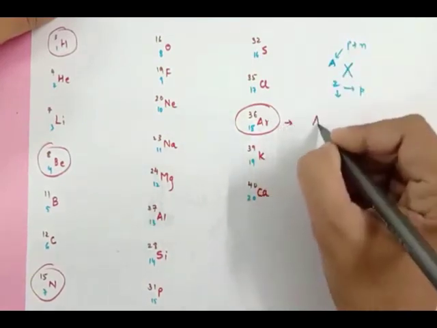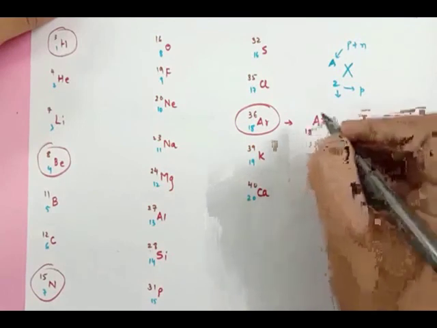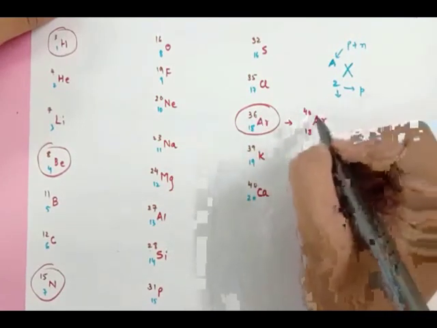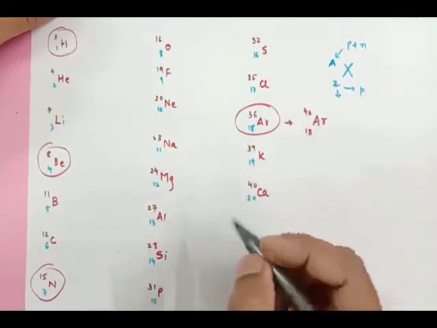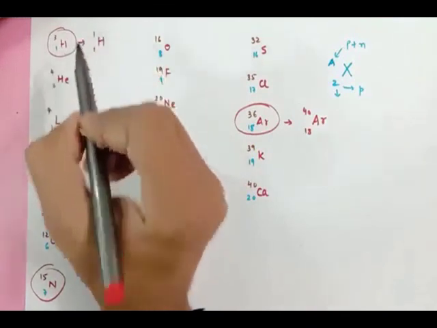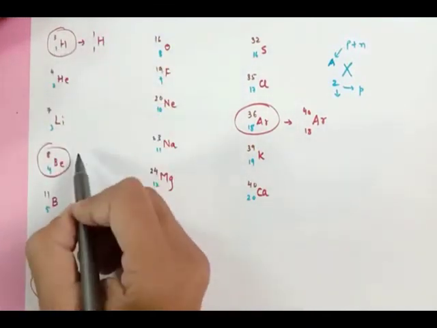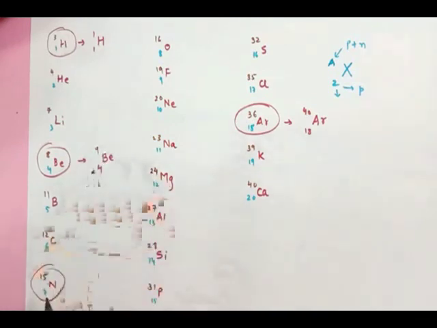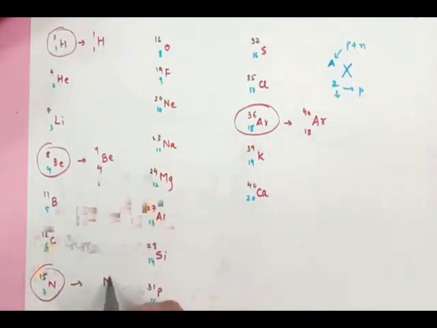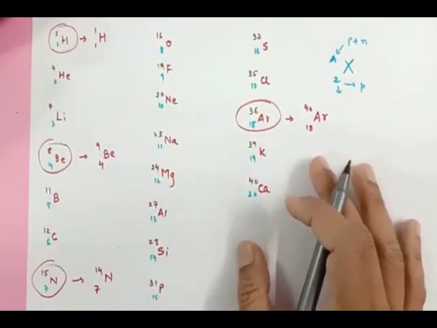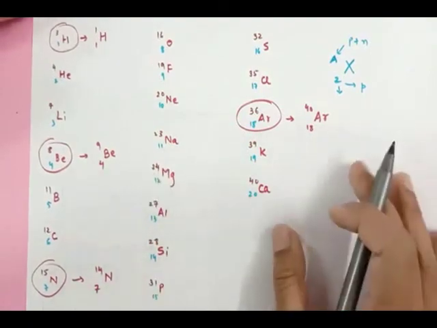So argon is basically Ar 18, 40. Instead of 36, you just have to remember this is 40, an exception. Then another exception is hydrogen, 1H1, instead of 3 it is 1. Then over here beryllium is Be 4, 9. Then over here it is N 7, 14. So just mug up these 4 and the rest will all fall into place.